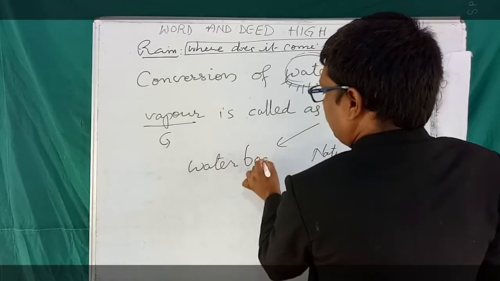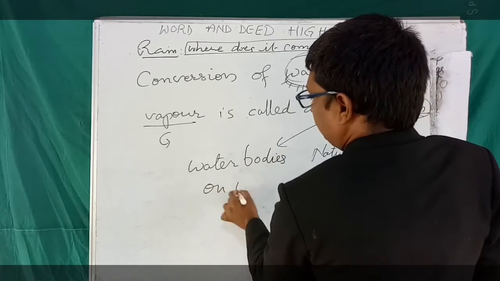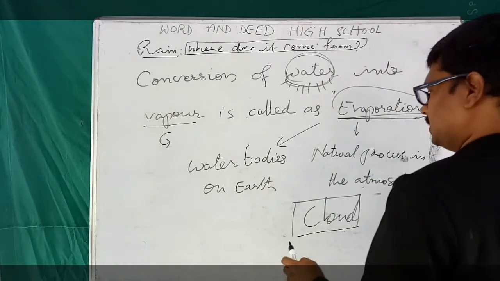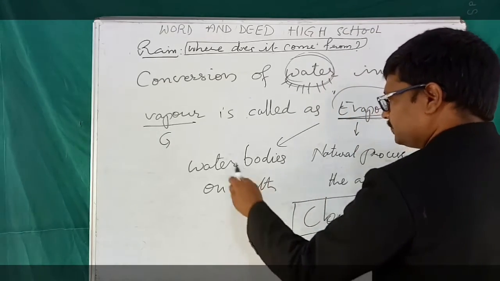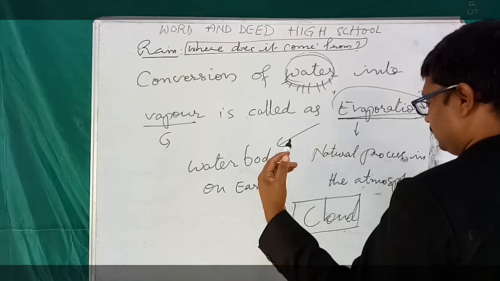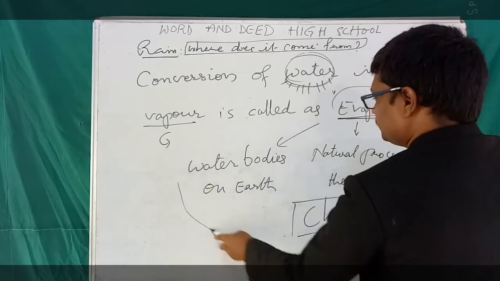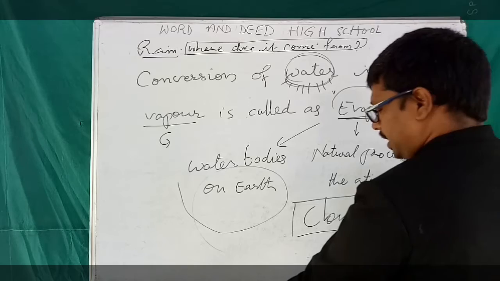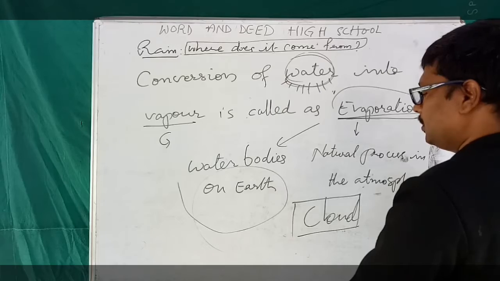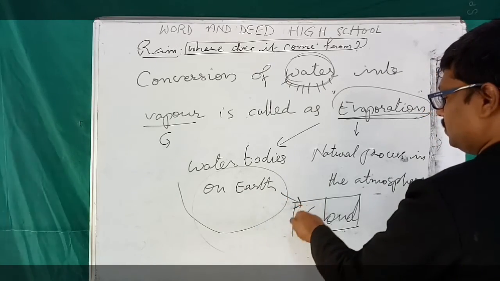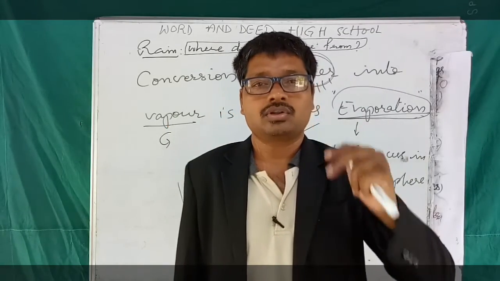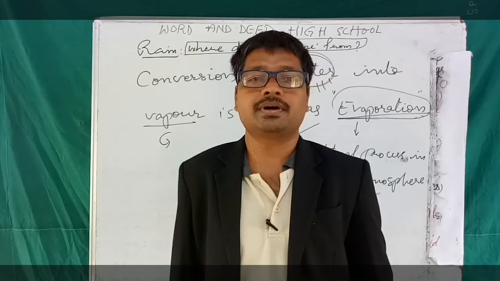See, students, in the process of evaporation, evaporation takes place from different water bodies on earth, from different regions of the earth, and the vapor remains in the atmosphere. The vapor in the atmosphere becomes cloud. Okay, the clouds that we see in the sky are nothing but water vapor.